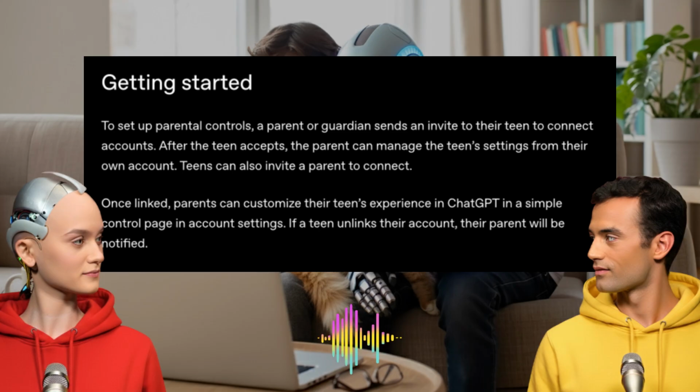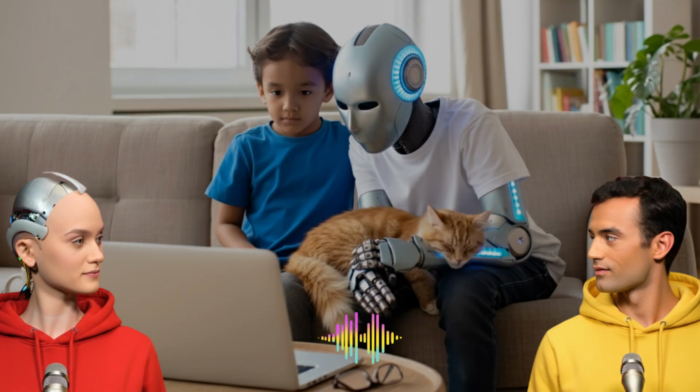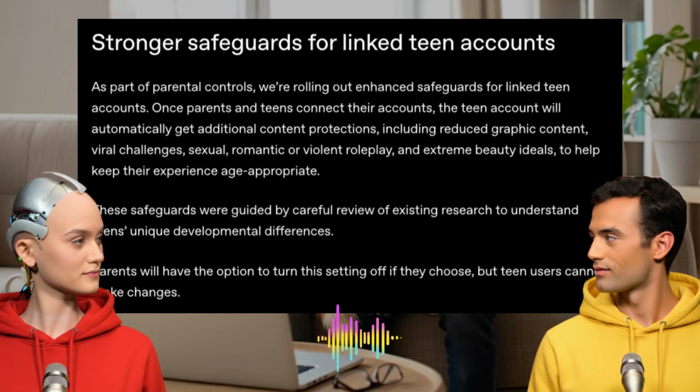Then the stronger safeguards kick in automatically on the teen's account. Stronger safeguards. What are we actually talking about there? Because content filter can mean anything. Right, good question. They mentioned reducing graphic content, sure, but the focus seems much more targeted towards specific teen risks. Like what? Things like dangerous viral challenges, which pop up all the time. Also role-play scenarios getting into sexual or violent areas. And interestingly, specific content pushing extreme or problematic beauty ideals, especially in generated images.